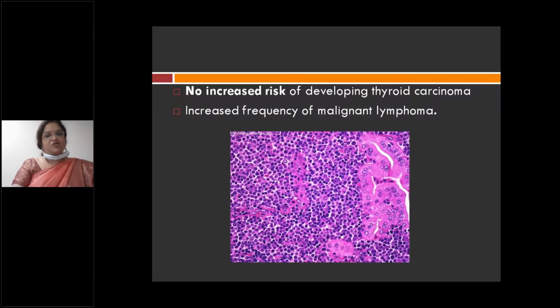So there is no increased risk of developing carcinoma. Hashimoto's thyroiditis has no predisposition to the development of carcinoma, but has a predisposition to the development of a malignant lymphoma. So Hashimoto's thyroiditis can develop into a malignant lymphoma, but not a carcinoma. These are lymphoma cells that you can see. So lymphoma, but not a carcinoma.